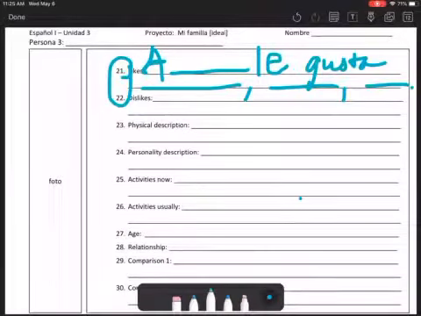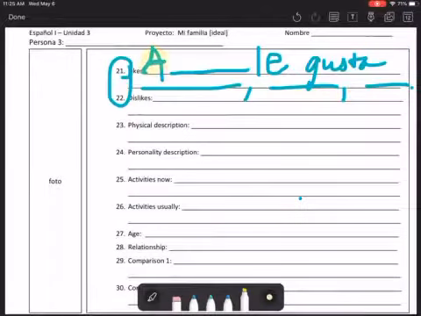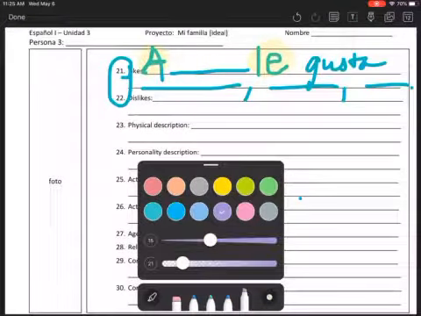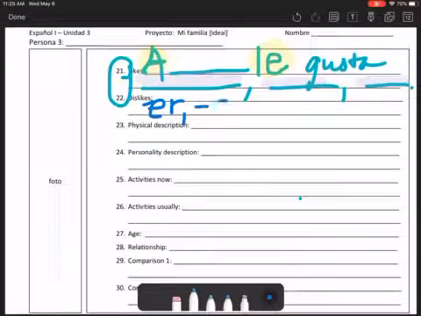So the things I've seen the most are people forgetting the "not good." Make sure you get that in there. And make sure you have le. I saw a couple people put te. That does not work. Also, another reminder is that if they're verbs here, they need to be in the infinitive form. So by infinitive, that means they need to end in er, ar, or ir. And of course, if they're nouns, then you might have to use gustan.